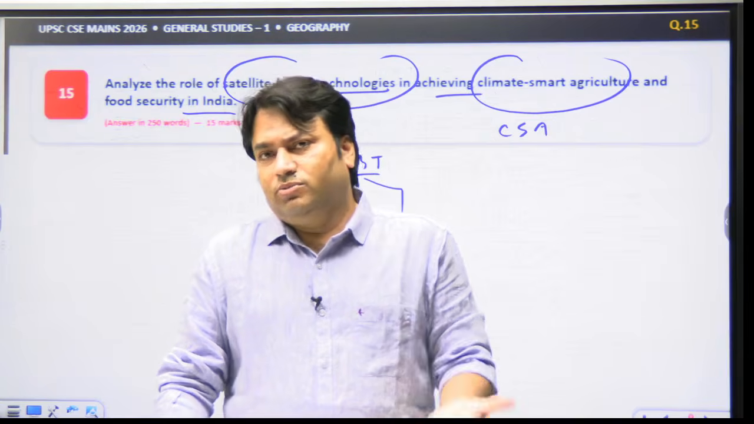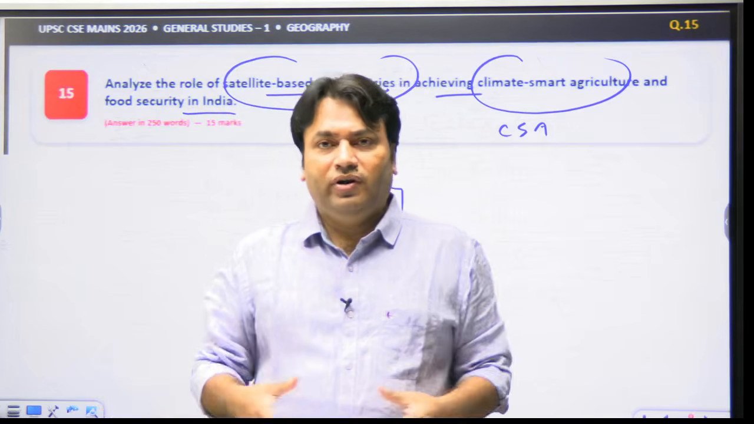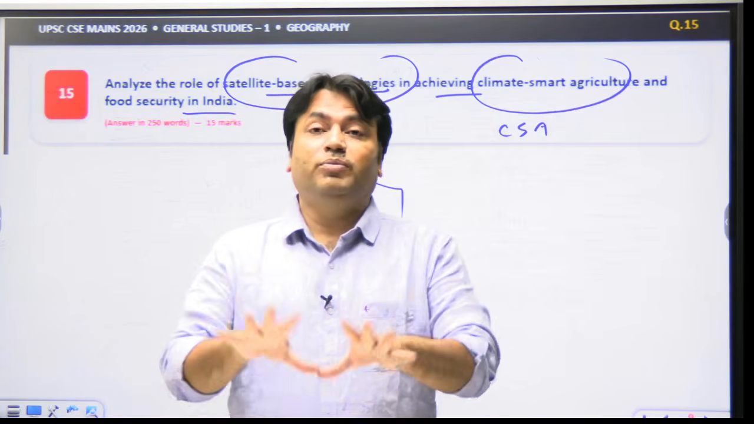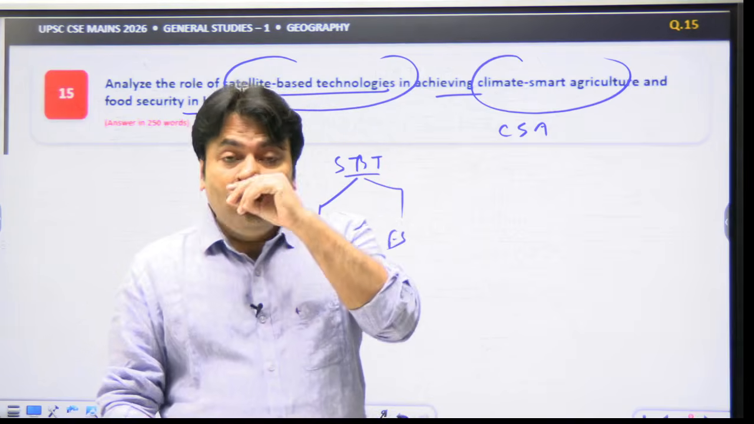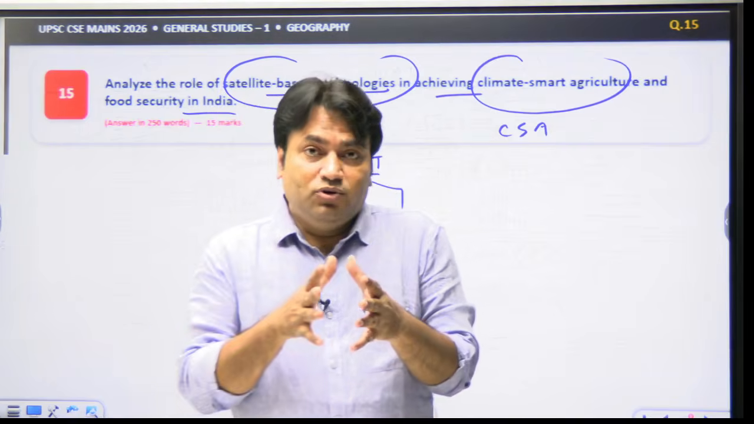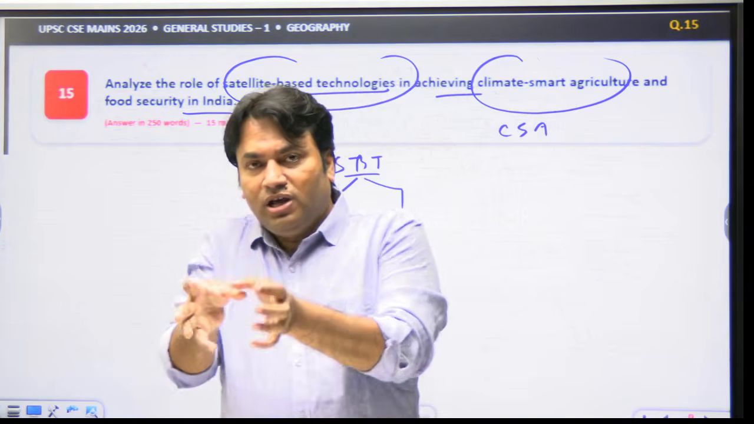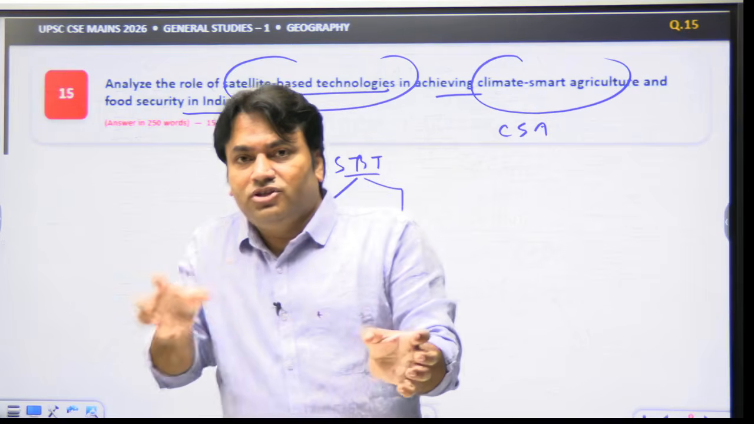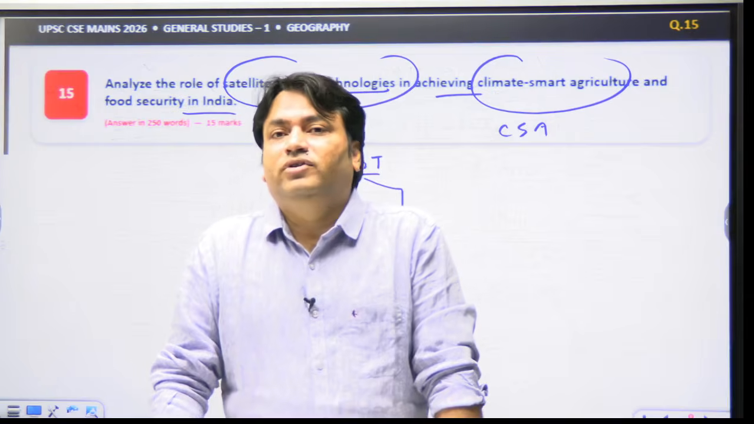Remote sensing, earth observation satellites, GIS, precision agriculture, soil moisture, crop monitoring, yield forecasting, drought, irrigation, climate vulnerability, crop insurance, food security, FASAL about crop. All of you have read about this. Now the need of the question is that you will have to connect everything. It means satellite technology, agriculture information, how better decisions can be taken, climate resilience, stable production, food security, you will have to connect each and everything. That is the demand of the question.